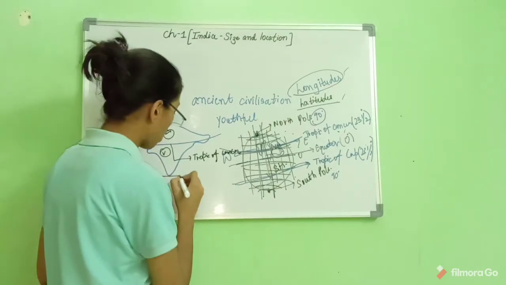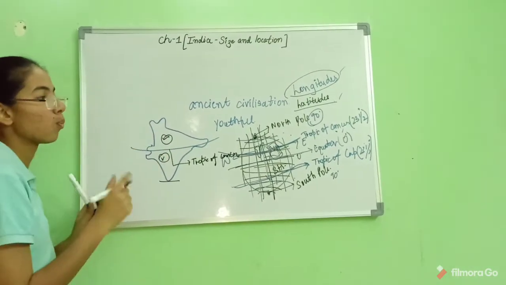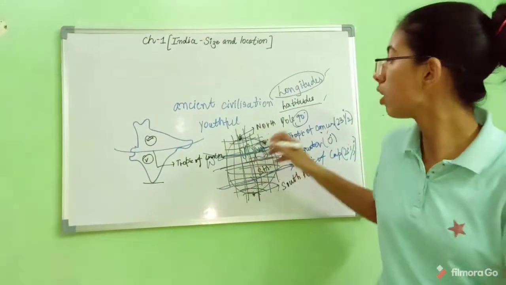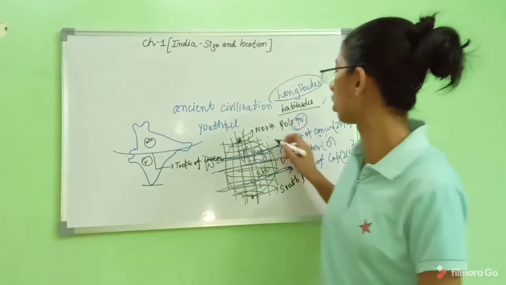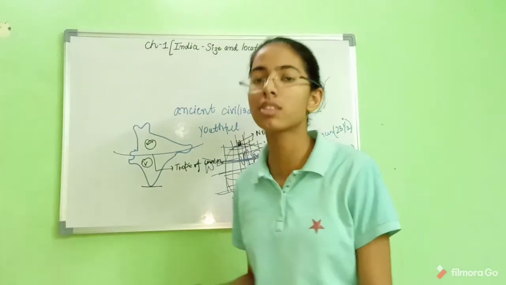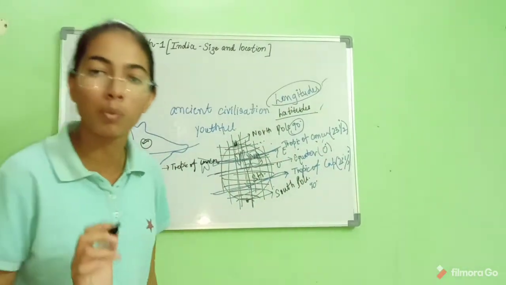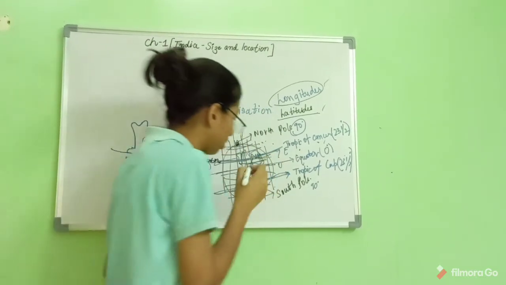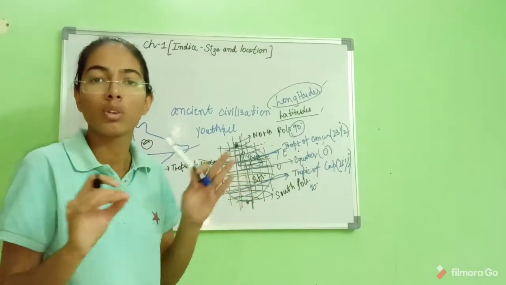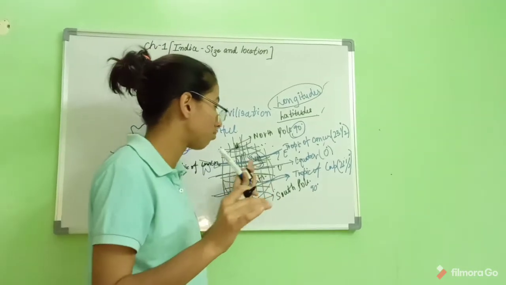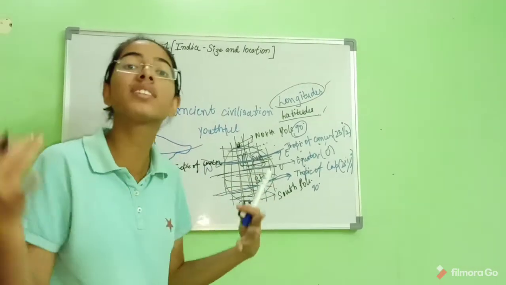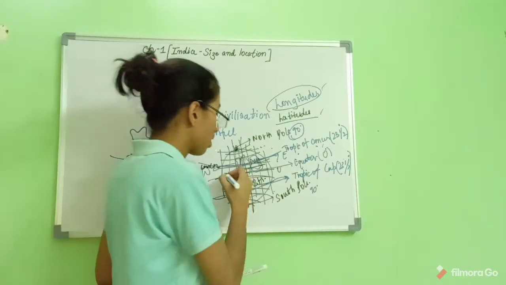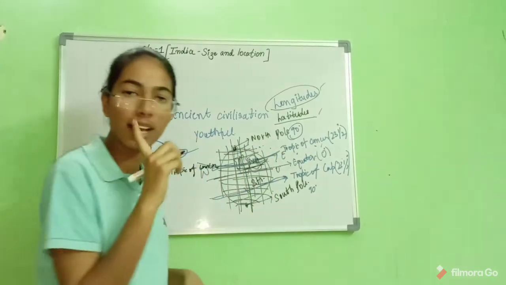If there are two halves, then what is the role of longitudes and latitudes? You would say we have just learned the Tropic of Cancer, Capricorn, Equator, North Pole, South Pole, Arctic Circle, Antarctic Circle, but they seem to be so rough. It is not rough, it is dense actually. So they help in getting the actual position.